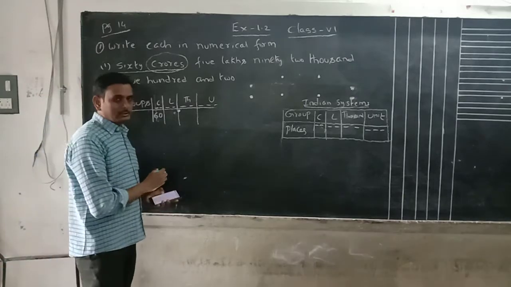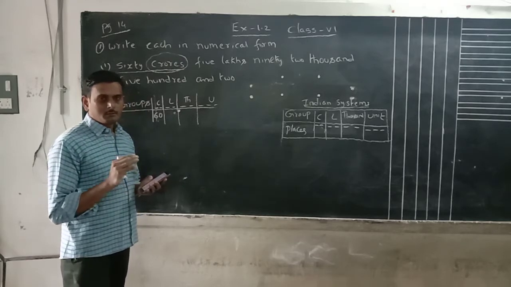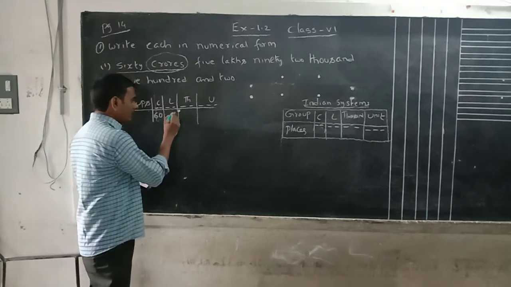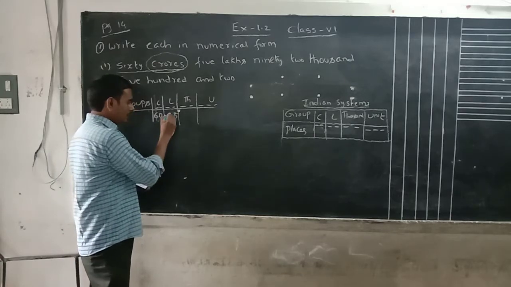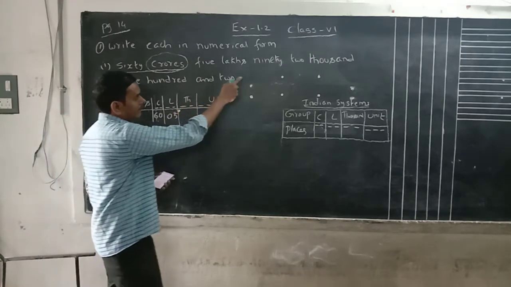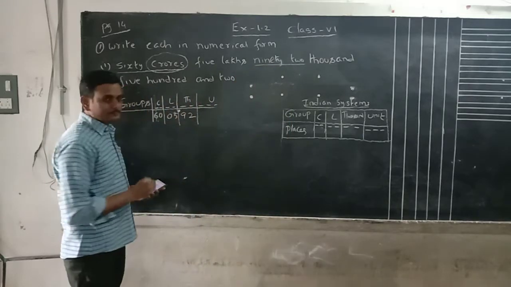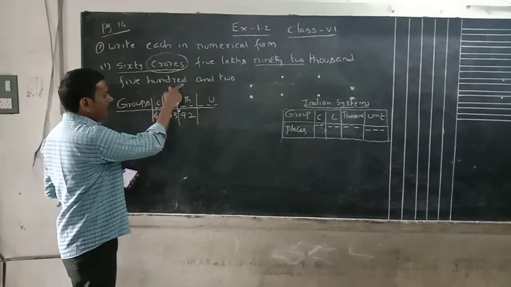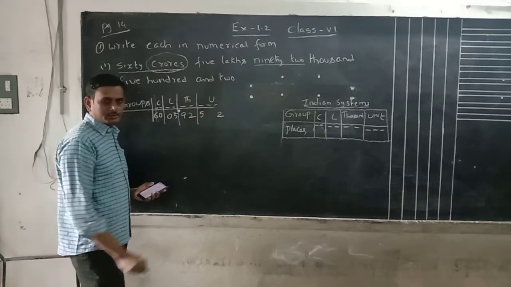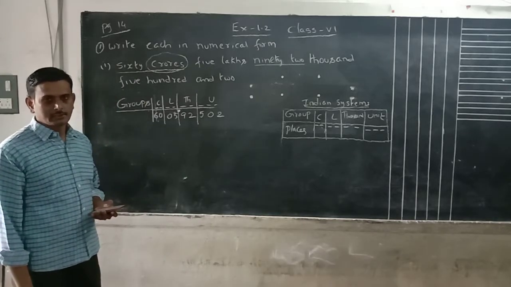A single digit number I want to write as a 2-digit number, so that by seeing it we feel there are 2 digits. That means 5 lakhs we can write as 05. Next, 92,000: 92 is a double digit number. 502: unit digit is 2, and whichever digit is left is taken as 0.